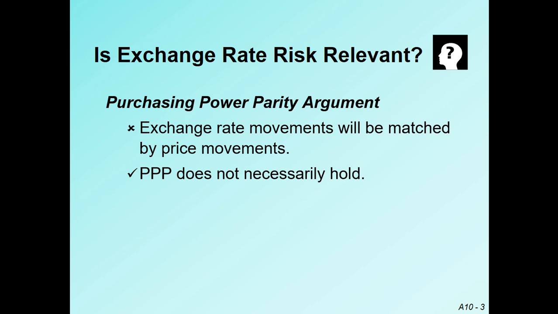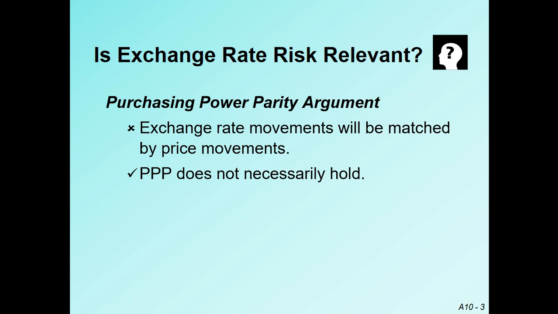Recall from the previous lectures, we discussed the purchasing power parity. In this argument, most of the investors and multinational corporations believe that exchange rate movements will be matched by price movement. And what is price? Price is inflation.